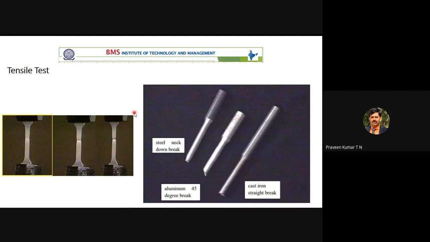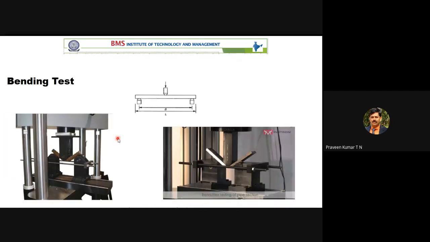Then I'll explain the details in the later class. This is a tensile load applied from the top end and also the bottom end. Then finally the specimen breaks. Here we can see the broken specimen. This is the actual photograph of the tensile specimen when it is subject to tensile loading. So now we can understand what bending is.